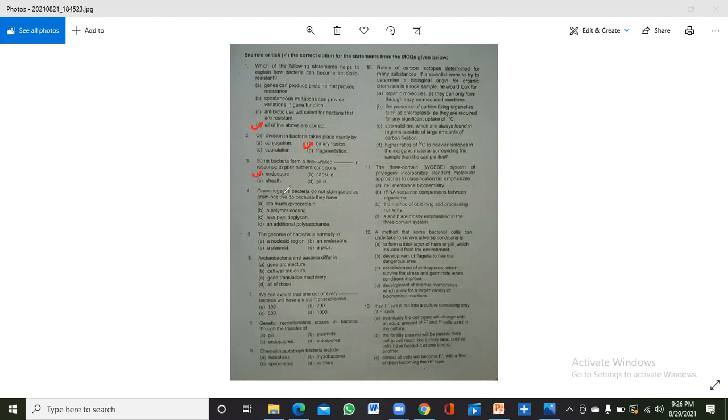Now the fourth one: gram-negative bacteria do not stain purple as gram-positive do, because they have... This MCQ is about the differentiation between gram-negative and gram-positive bacteria. Gram-negative bacteria do not stain purple; we all know that they stain pink. So why do gram-positive bacteria stain purple? Because they have too much